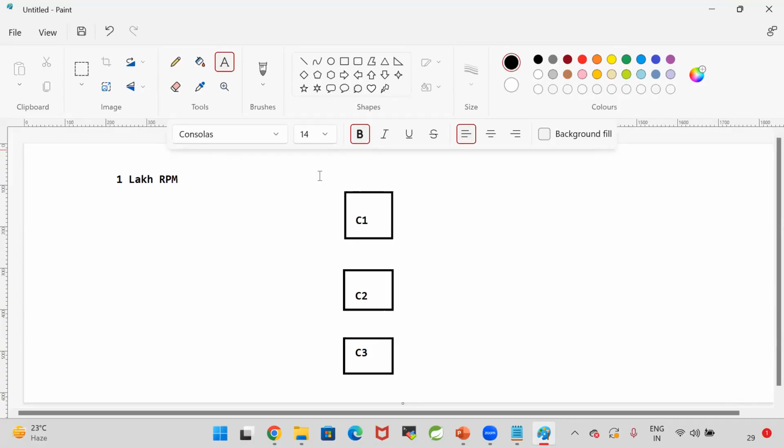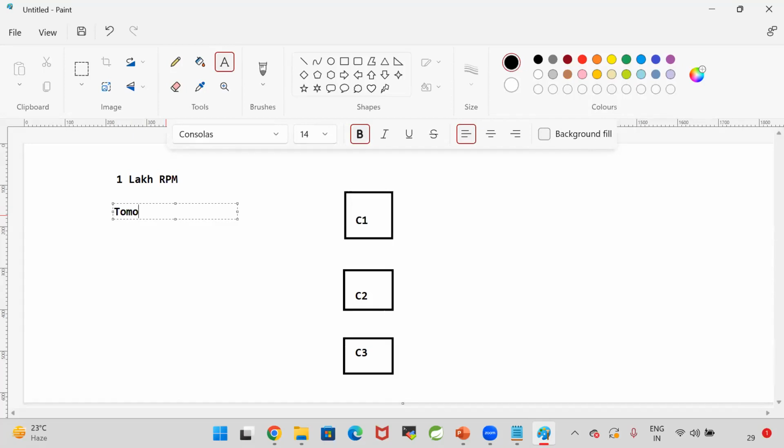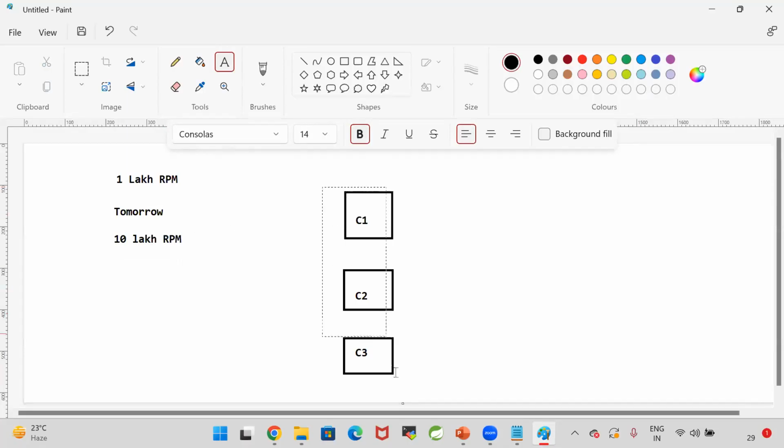To handle those 1 lakh requests, we are having 3 containers. Tomorrow in our project, there is big billion day. A 50% offer is available. We will get 10 lakh requests per minute. For 1 lakh requests, 3 containers are sufficient. But for 10 lakh requests, 3 containers are not sufficient.